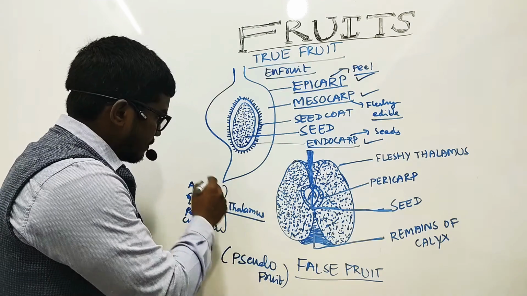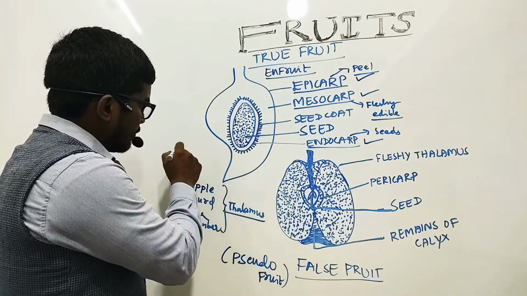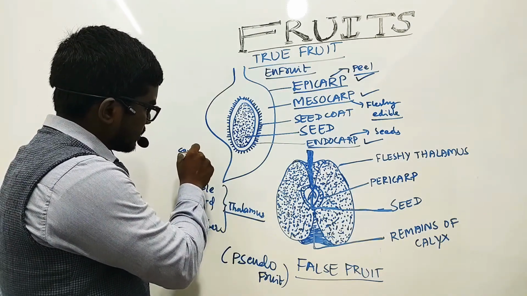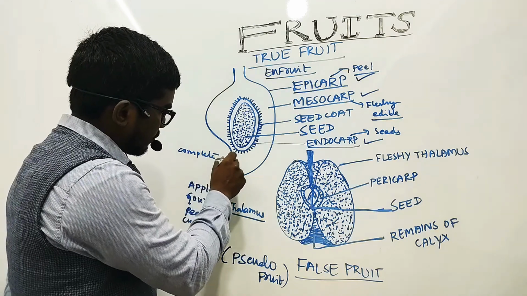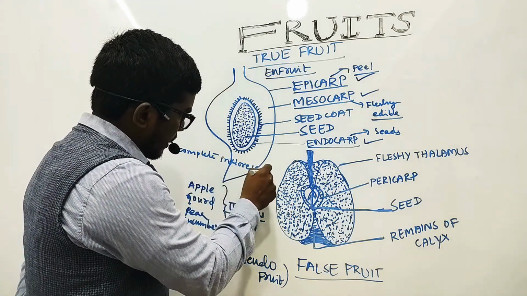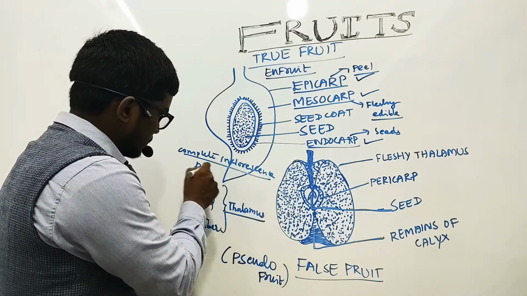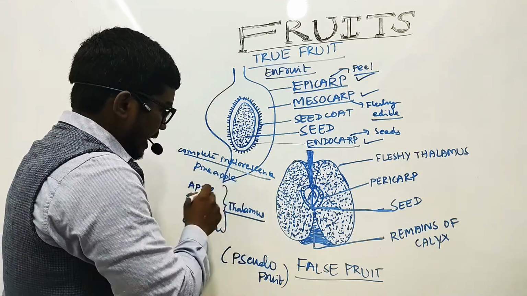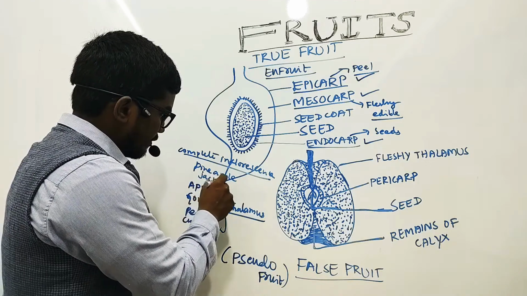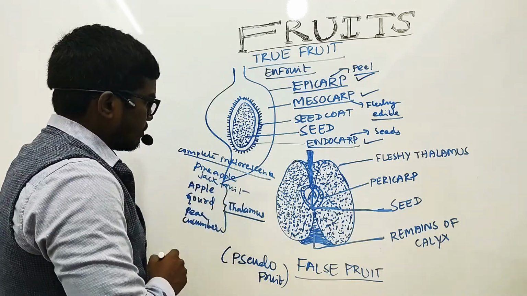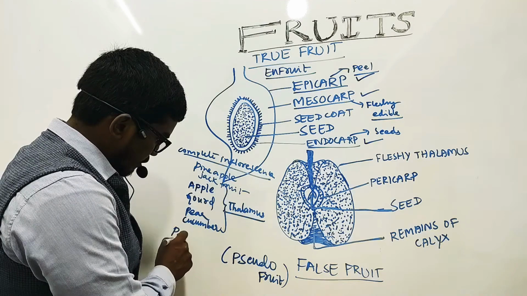Then from the whole, complete inflorescence, there are many fruits which are formed. For example, we have pineapple and also jackfruit. Then one more example, from the peduncle.